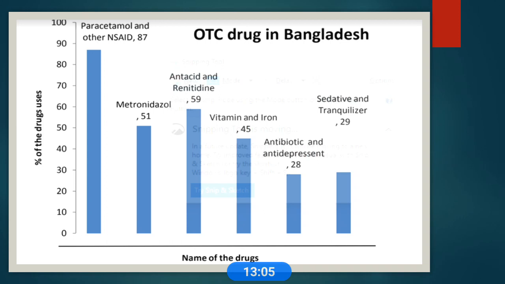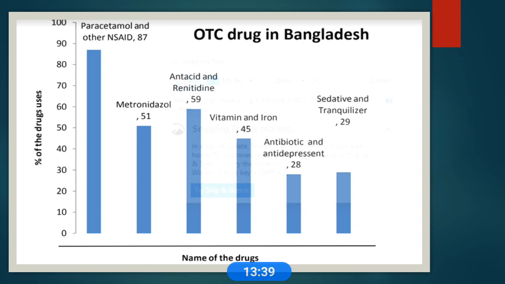Increased NSAID usage has been reported to cause peptic ulcerations. Drug abuse has also been reported with greater consumption of these drugs. According to the International Narcotics Control Board, OTC drug abuse increased HIV and hepatitis infection rates. So the irrelevant use of OTC drugs promotes permanent chronic diseases.